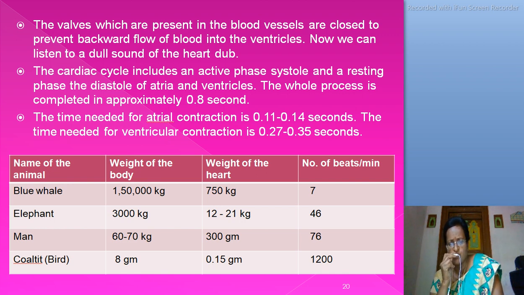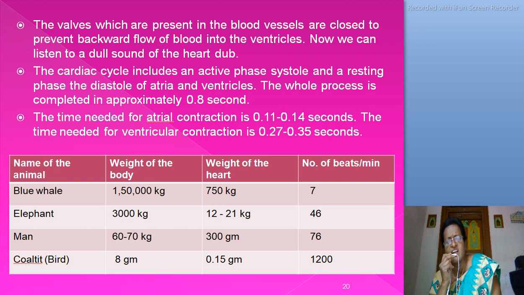Here one table shows the name of the animal, weight of the body, weight of the heart, and number of beats per minute. Name of the animal: blue whale. The blue whale is the largest animal in the world. It is an important bit.